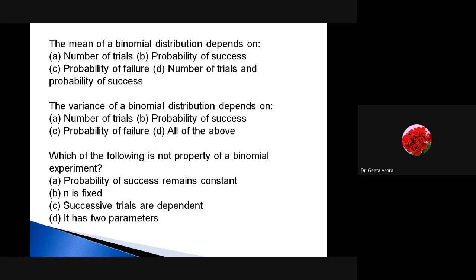Here we are saying the mean of binomial distribution depends upon. The first one is number of trials, B is probability of success, C is probability of failure, and D is number of trials and probability of success. We are talking about mean.